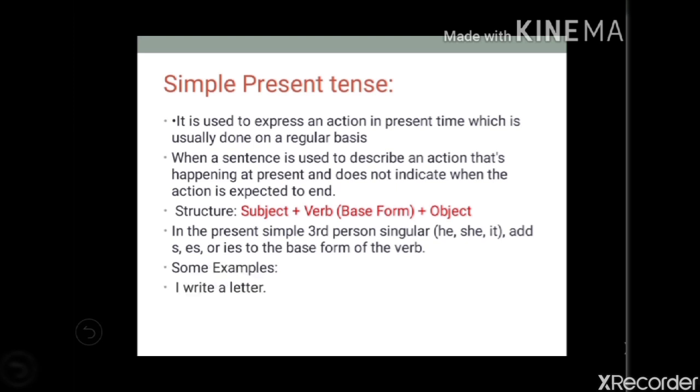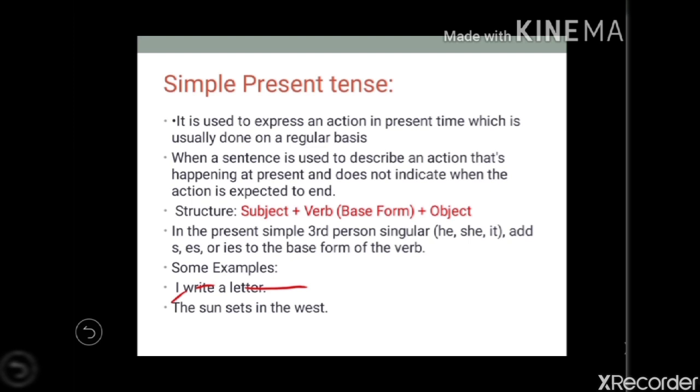Now, some examples we are going to take. The first example is: I write a letter. Here who writes a letter? I. So, I is the subject. Now, the verb is write and a letter is the object. So, I write a letter: subject, verb and object. Write is in base form, V1 form. It is as it is. The verb as it is we are using. So, base form we are using. Remember the structure: subject plus verb plus object.